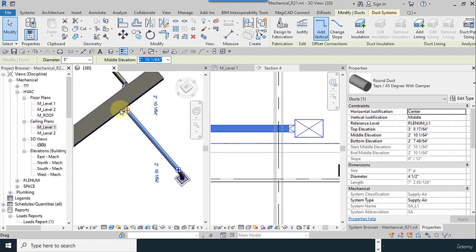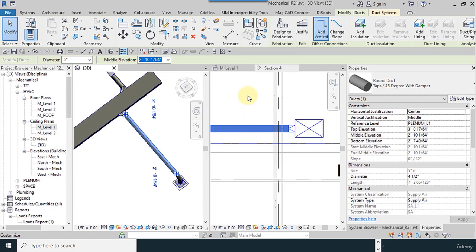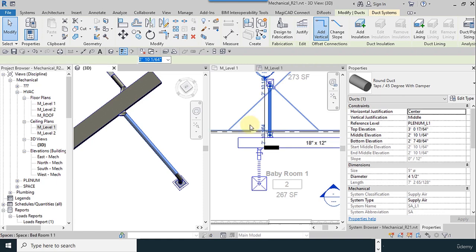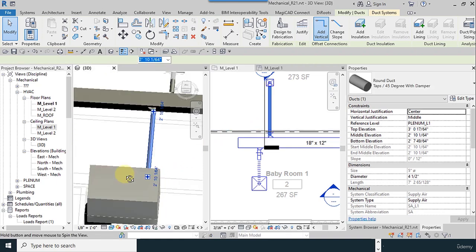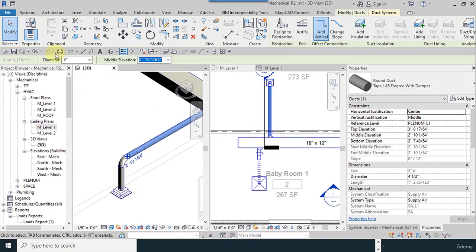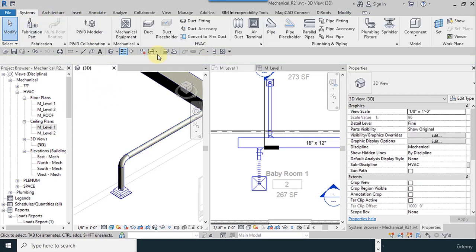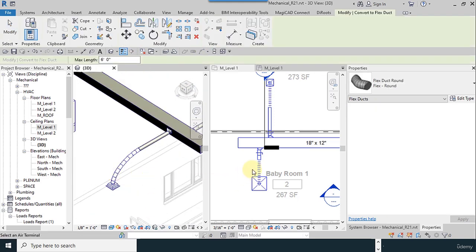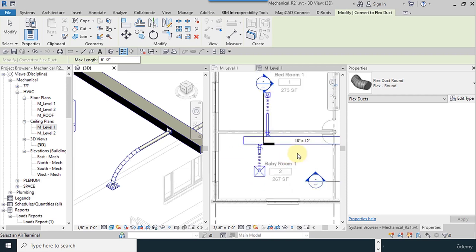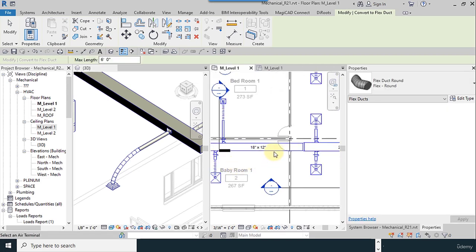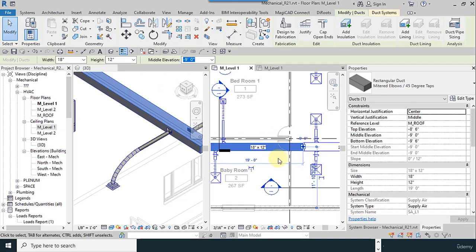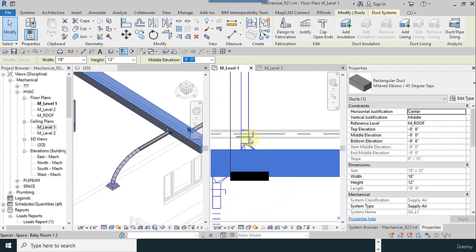Now in 3D view, using shift to rotate, and we can see the tap connection. With this method, you can change the type of duct to the flex one. From the system tab, convert to flex duct, like this, in this part. Now I move it a little. It's important.